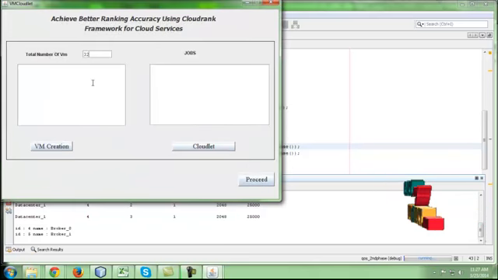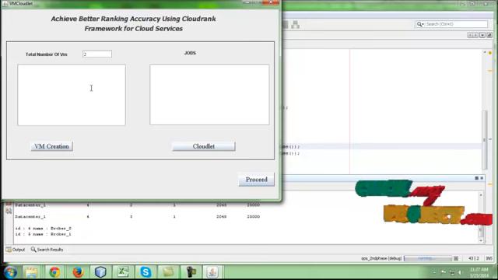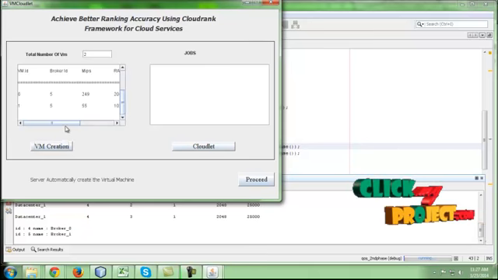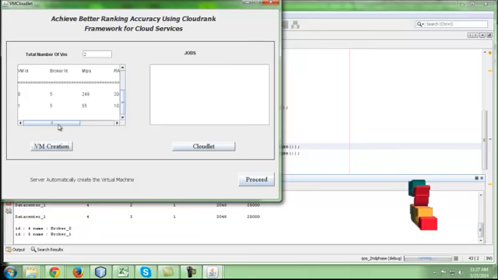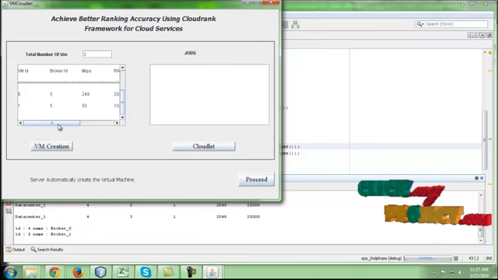Now we are going to create a VM for that. Then each and every process will be done by the GridSim. The GridSim is the main process behind the task.